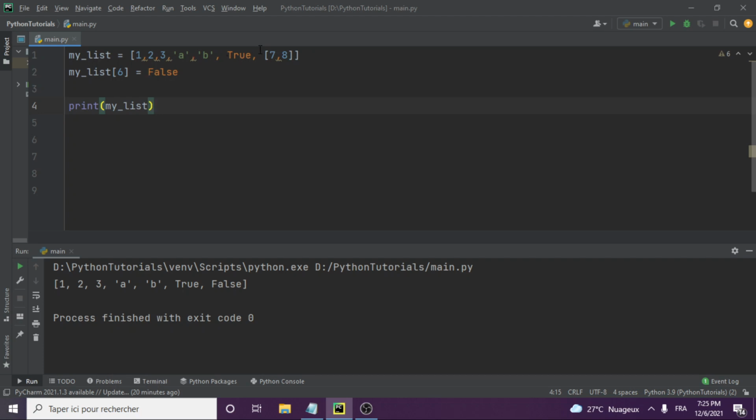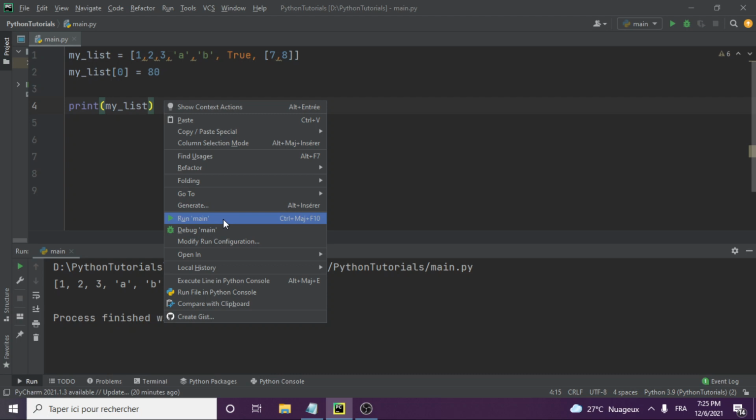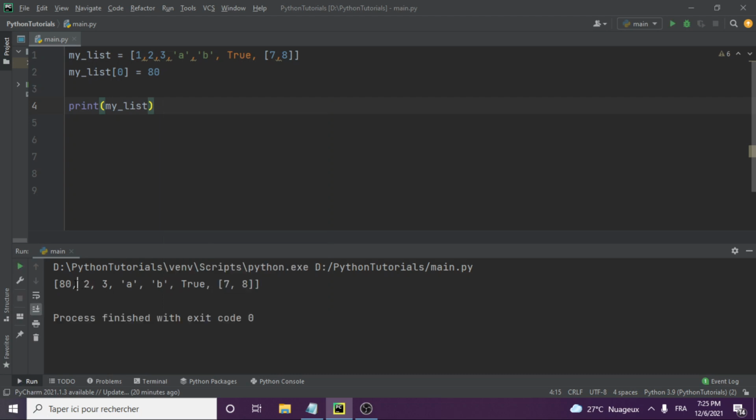So let's say, for example, we want to change this one to maybe 80. So we just need to put, for example, 0 there. And then we say now you're 80, you're no longer 1, you're now 80. Then we print and see. So let's print it, let's run it. So you see we have 80, 2, 3, 4, fine. So that's good. Now you're able to change values in a list.